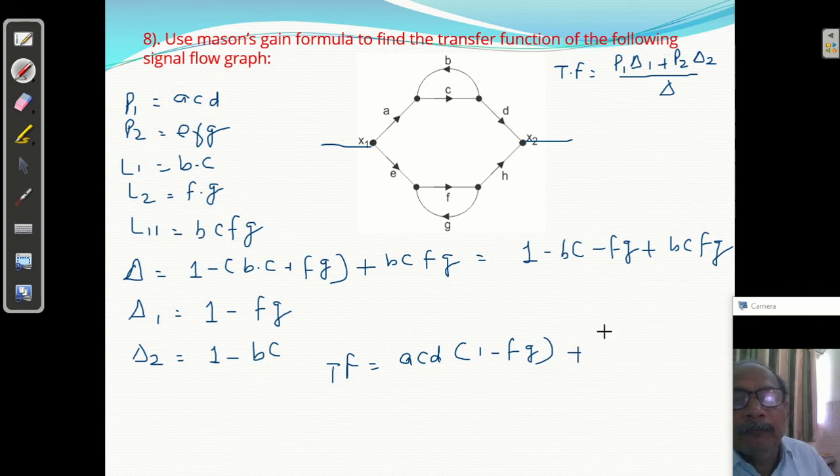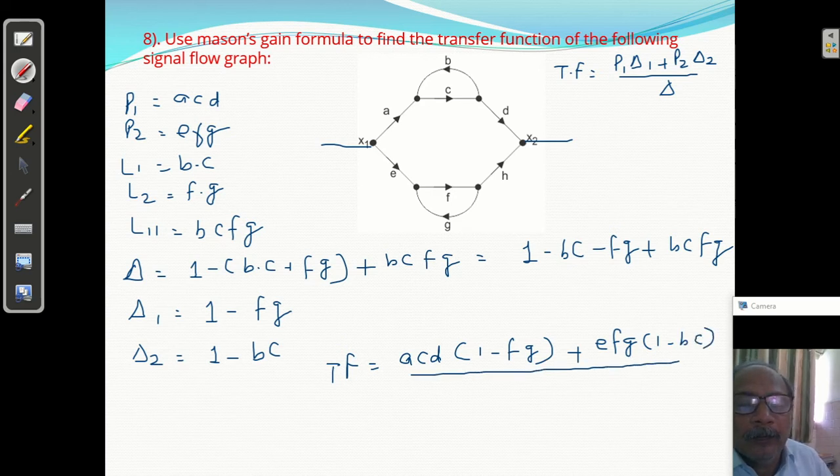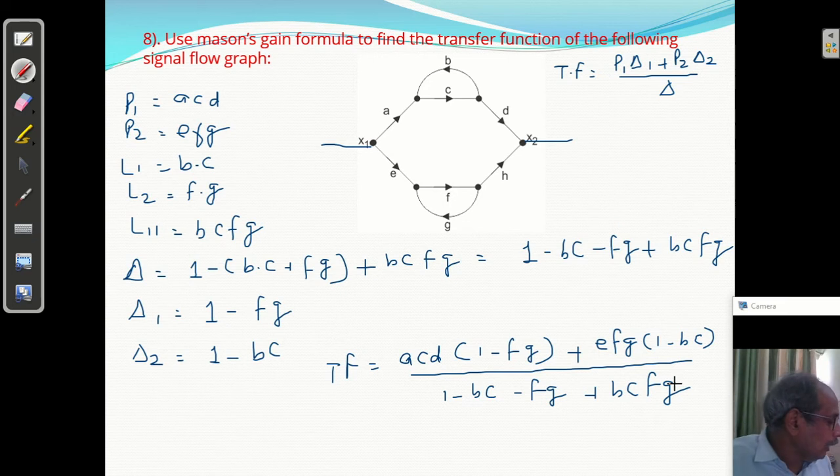P2 means this, EFG, into del 2. Del 2 means 1 minus BC, upon del, which means this: 1 minus BC minus FG plus BCFG.